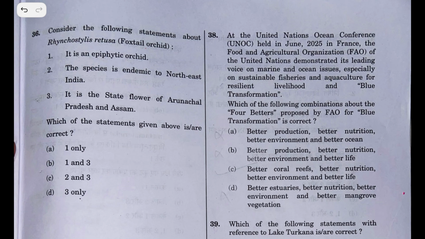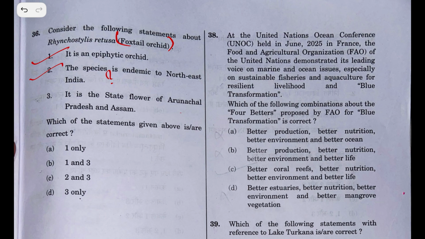Consider the following statements about Rhynchostylis retusa, which is called the foxtail orchid. It is an epiphytic orchid. Yes. The species is endemic to Northeast India. Yes, it is found in Northeast India. But let's see, I have doubts about this option. Let's see the third one.